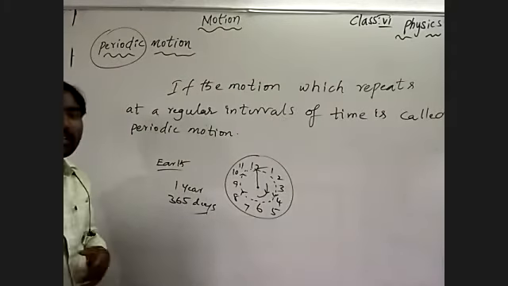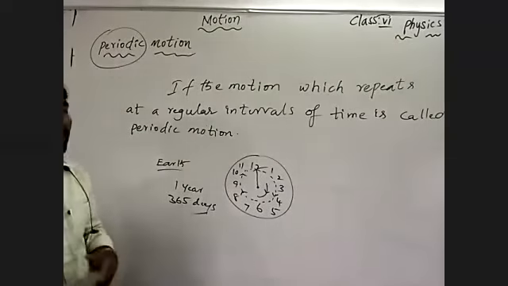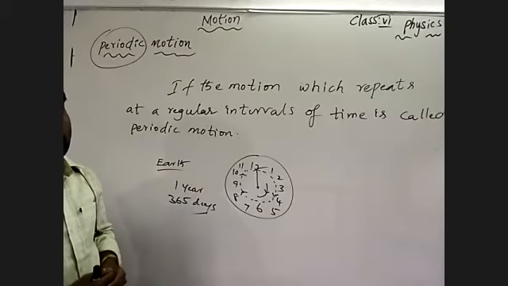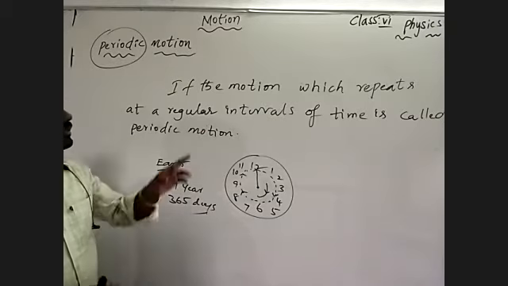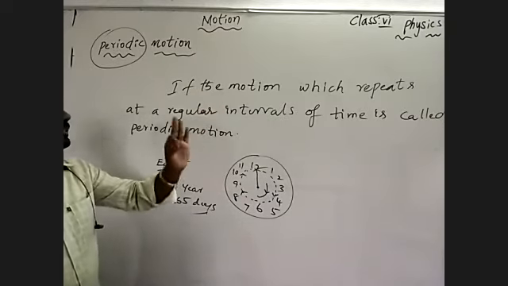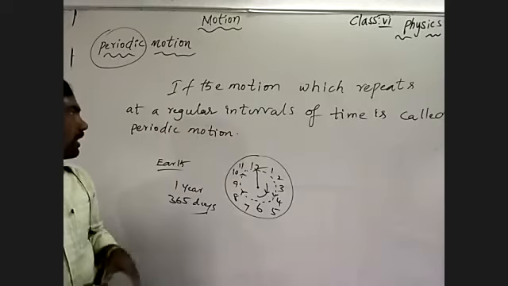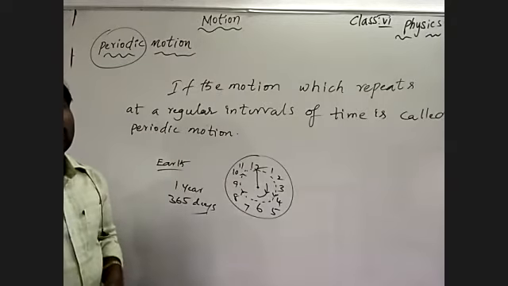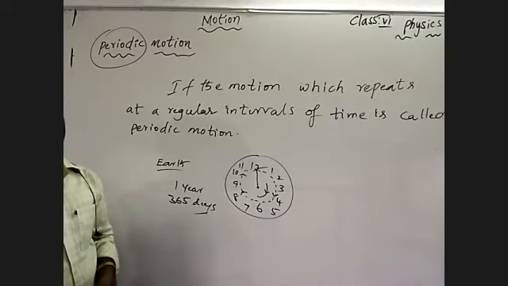So the motion of the Earth repeats at regular intervals, 24 hours to rotate itself. So the motion which repeats at regular intervals of time is called periodic motion. Seasons, is it or not? Seasons repeat at a regular interval of time.